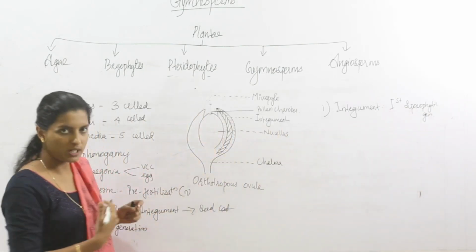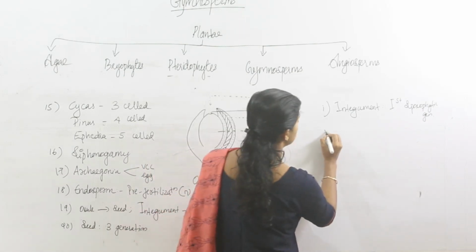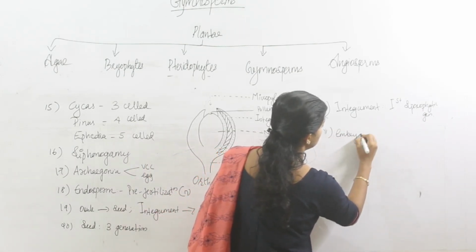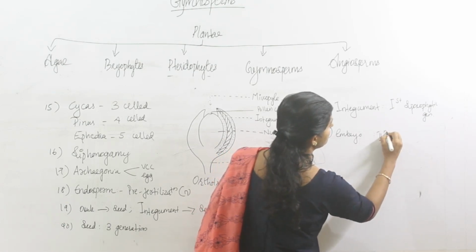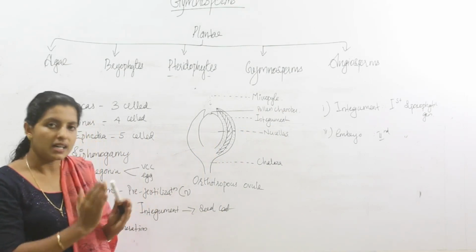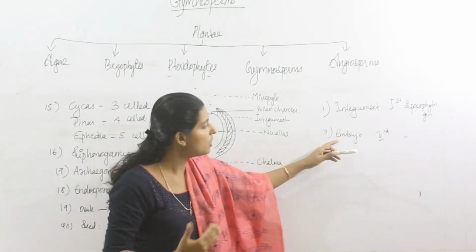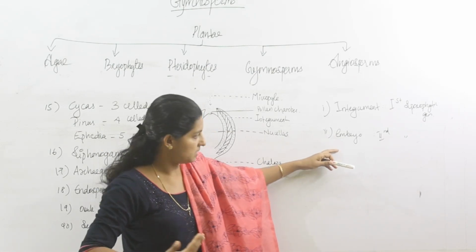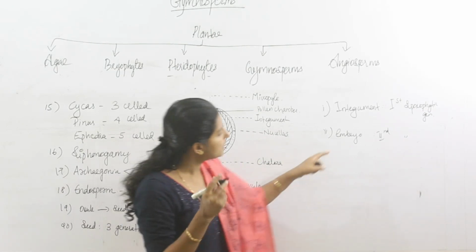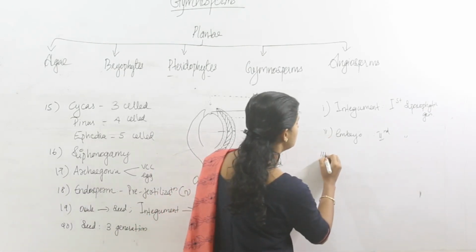Then after the seed coat, what is present? The embryo. The embryo is a part of the second, forthcoming sporophytic generation, because after fertilization, the diploid zygote forms, undergoes division and forms the embryo, which is the starting stage of the second sporophytic generation. Then for the nourishment of the embryo, the endosperm is present.